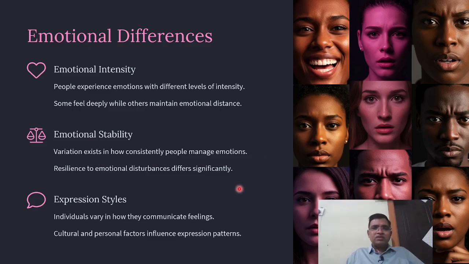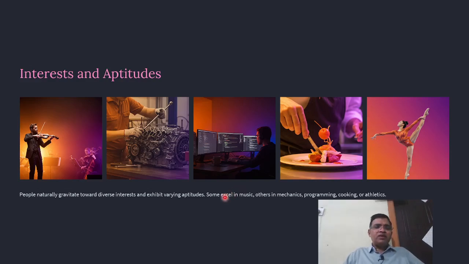Then interest and aptitude. Some people are interested in music, some in mechanical work, some in software, some in cooking, some in dancing. People are naturally attracted towards diverse interests and exhibit aptitude at some level in music, in mechanics and engineering, some in programming, some in cooking, some in athletics. So different interests, different aptitudes. These are the differences of individuals.